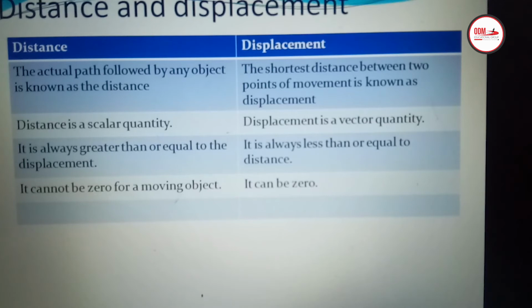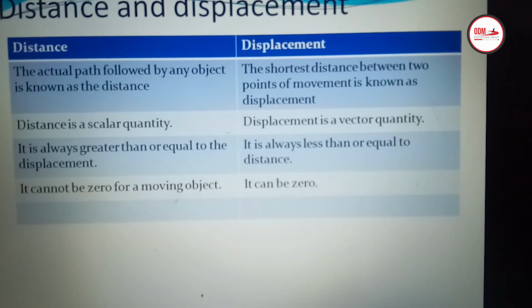Secondly, distance is a scalar quantity. Scalar quantity means, as I told you before, that it only has magnitude, some numerical value. But displacement is a vector quantity. Vector means it has the magnitude as well as the direction.